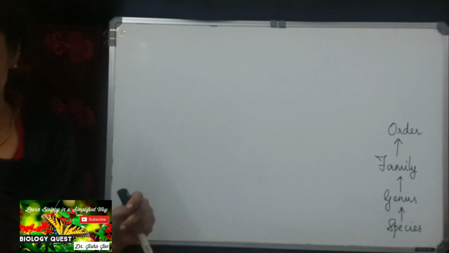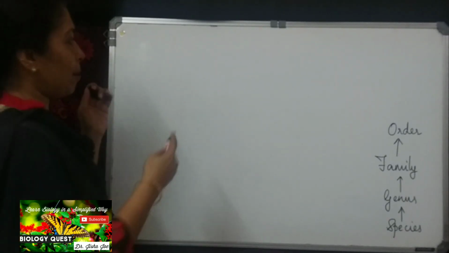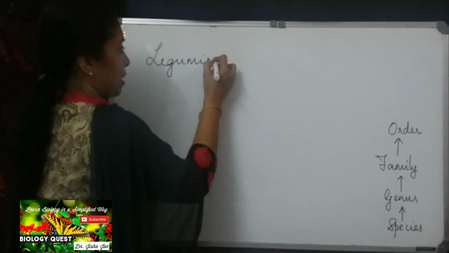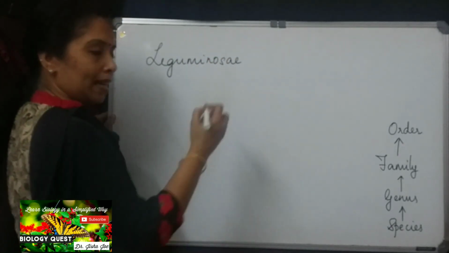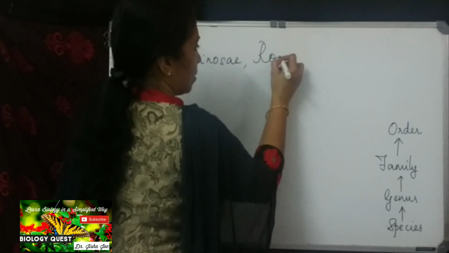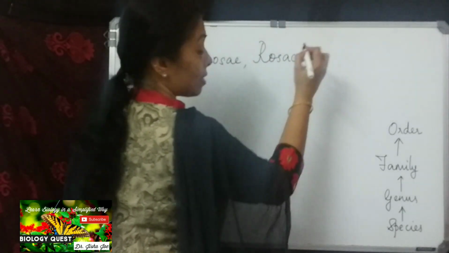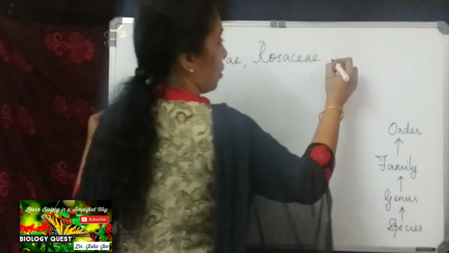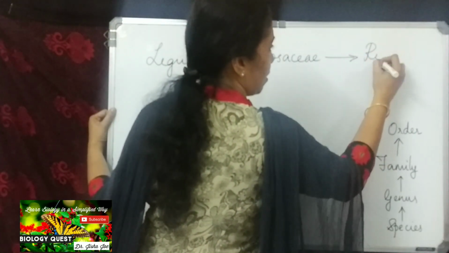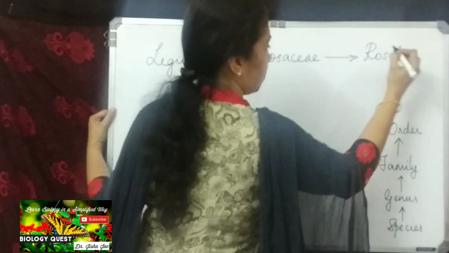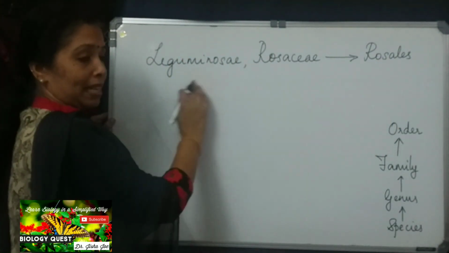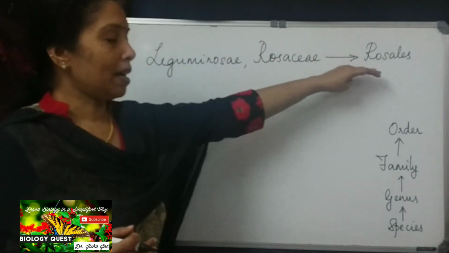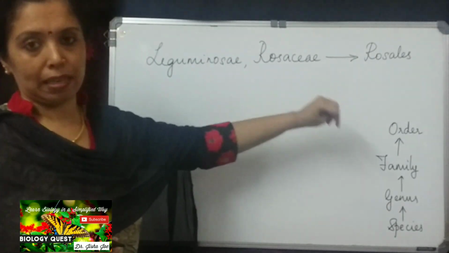Now we shall see an example. One of the families that we saw is Leguminosae. Another family is Rosaceae, the family to which roses belong. They come under the order Rosales. So Leguminosae and Rosaceae are two different families, but they come under the same order, Rosales.